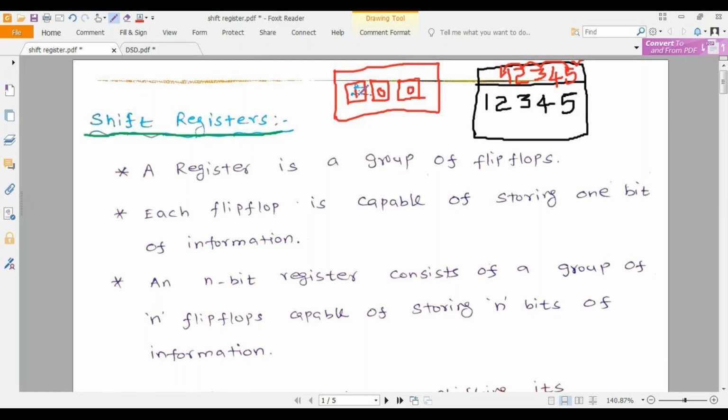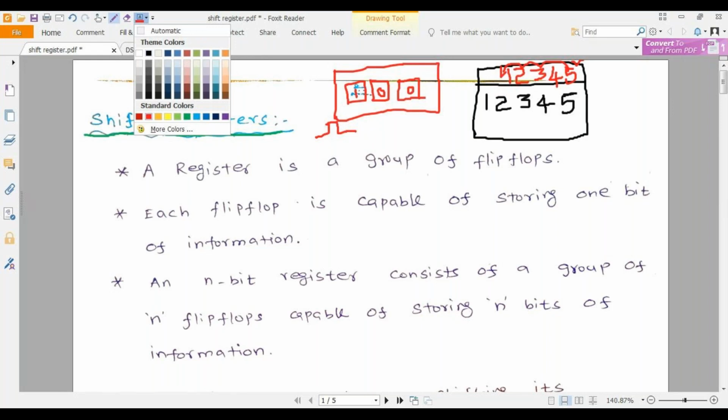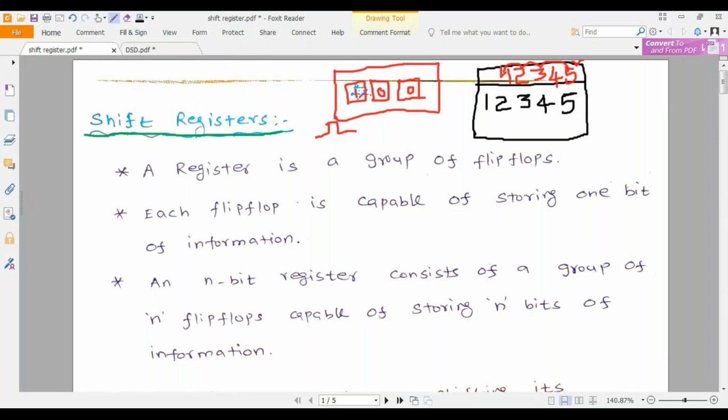Now consider the first flip-flop having a value of 1, the second flip-flop having a value of 0, and the third flip-flop having a value of 0. Suppose I give a clock pulse, what will happen? Whatever value is present in my first flip-flop will move forward and come over here. Whatever value is present in the second flip-flop will shift to the next flip-flop, I mean the 0 will come over here. Whatever value is present in the third flip-flop will come out.